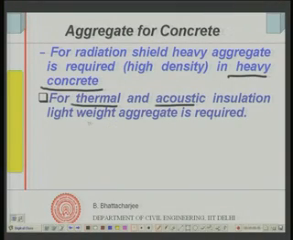We might require thermal insulation and acoustic insulation, and in such cases lightweight aggregate does the job, because thermal conductivity is an important parameter. Lightweight aggregate could be natural or synthetic, produced from, let us say, fly ash or slag, or aggregates produced by sintering processes. These are chosen because of their thermal and acoustic properties and not much from the load carrying point of view. That is how we select aggregate.